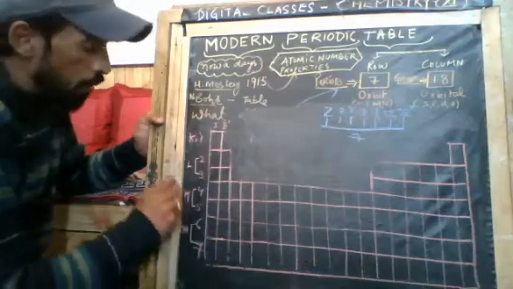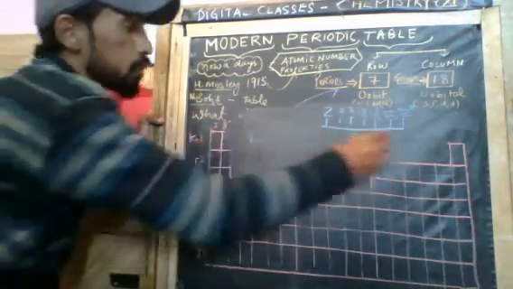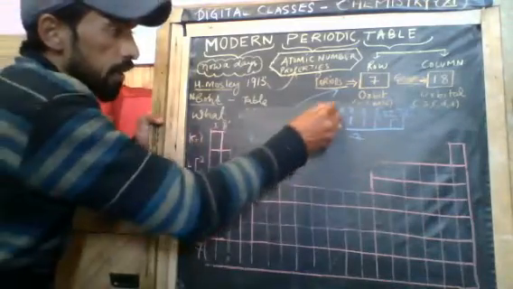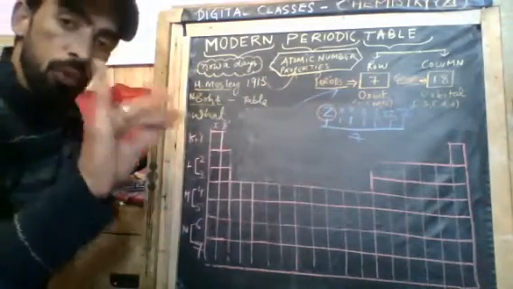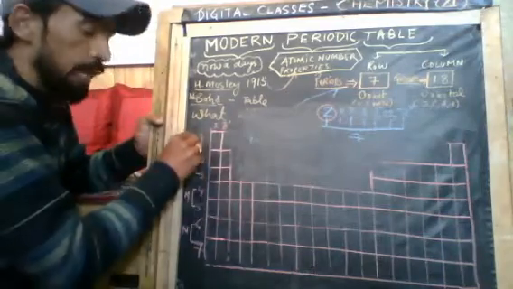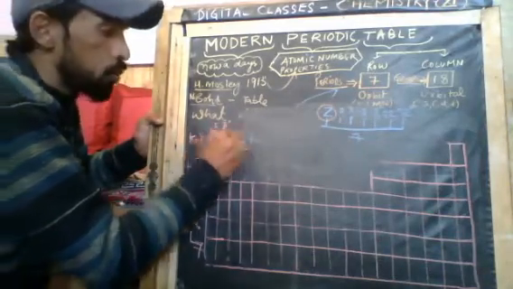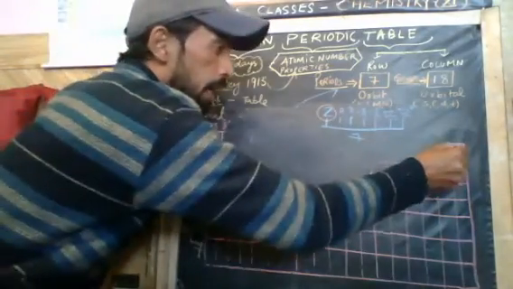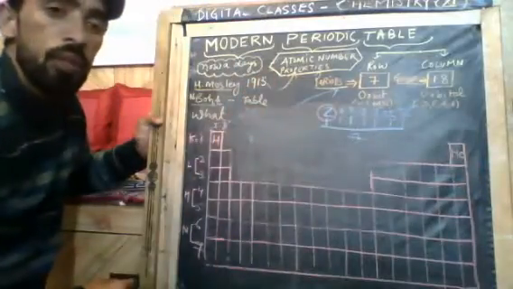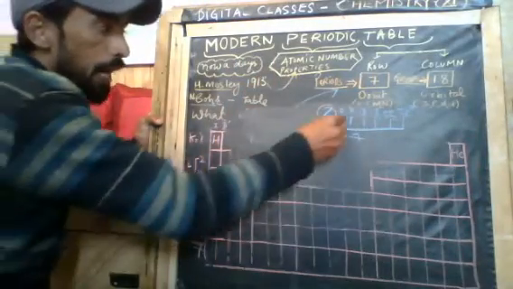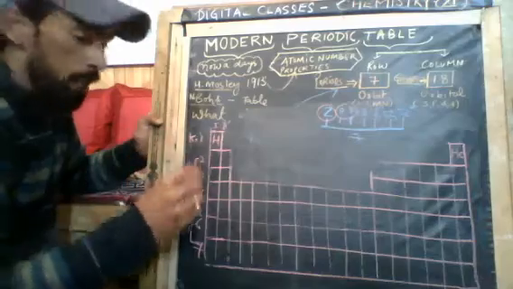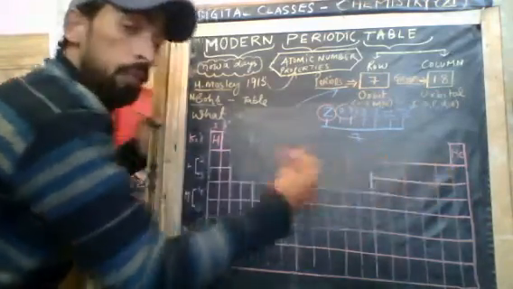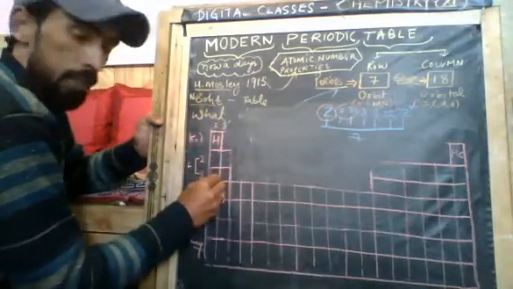Now you will get the answer to why there are only 2 here. In K there can be a maximum of only 2 electrons. So in the K period, the K row, there are only 2 elements. You know their names very well: hydrogen at number 1 and helium at number 2. Similarly, L has 2 and 8, and 8 twice. So there are 8 and 8.